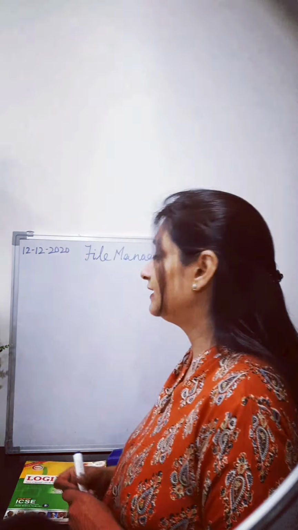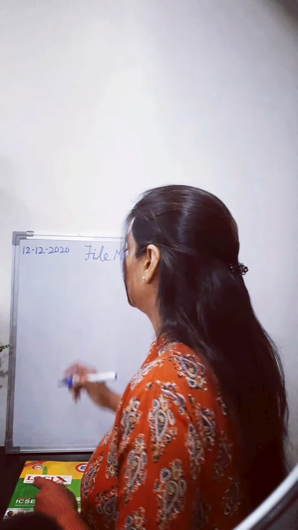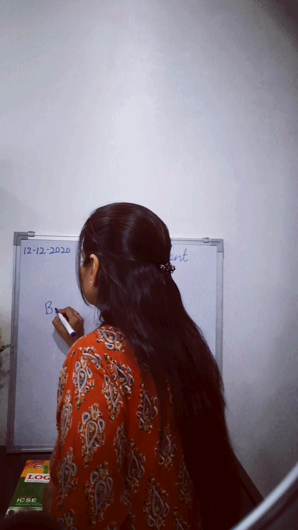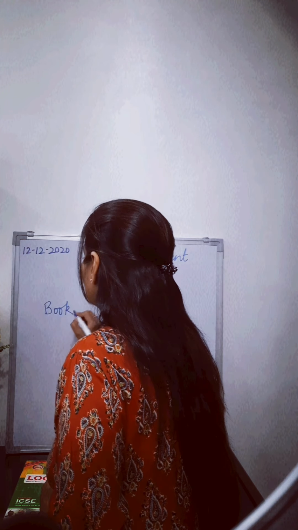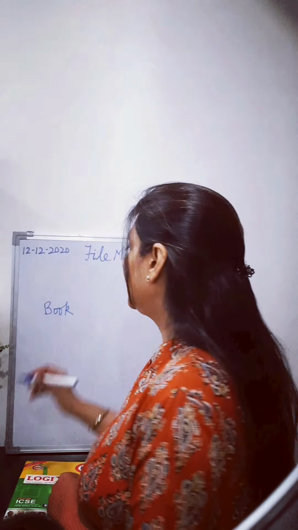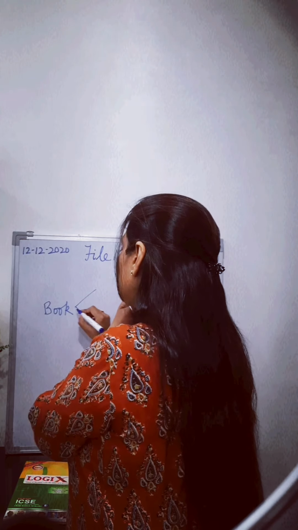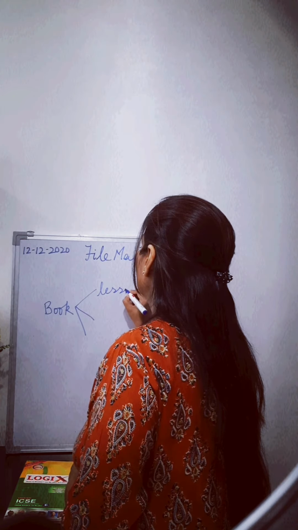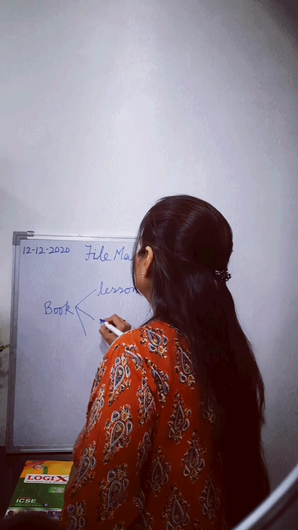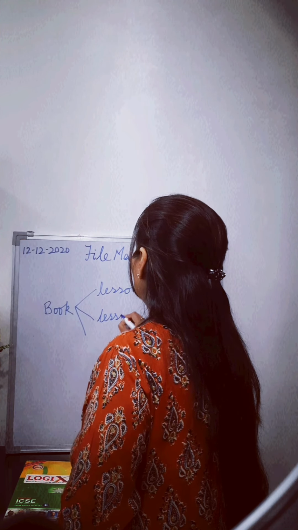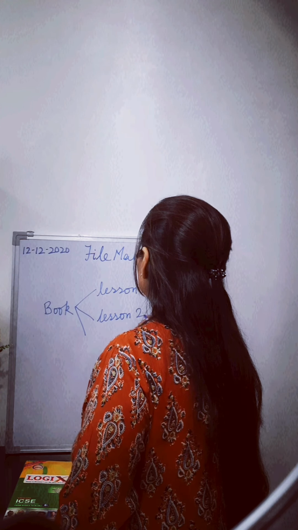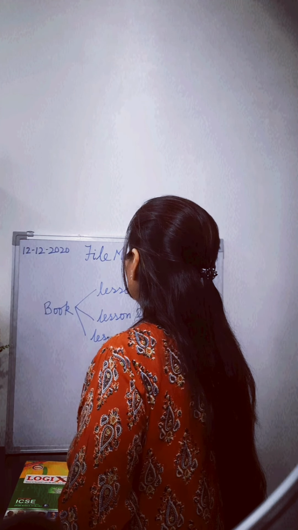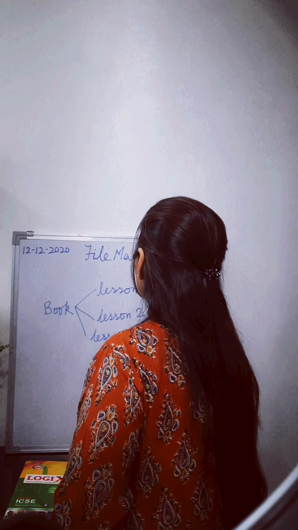Now let's understand this with another example of a book. We have a book. In this book we have different chapters, different lessons. So we have lesson 1, lesson 2, lesson 3.